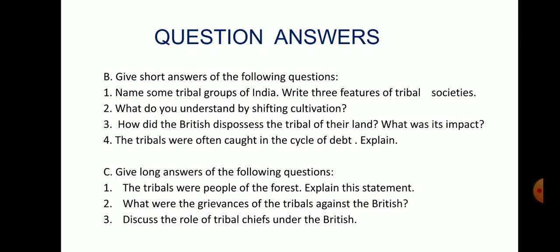The tribals were often caught in the cycle of debt. Explain. The tribals were largely self sufficient. For some things, they had to depend on outsiders. The traders charged very high prices for the goods they sold to the tribals. For it, they had to take short term loans from moneylenders, and they charged a very high rate of interest, and so the tribals were often caught in the cycle of debt.